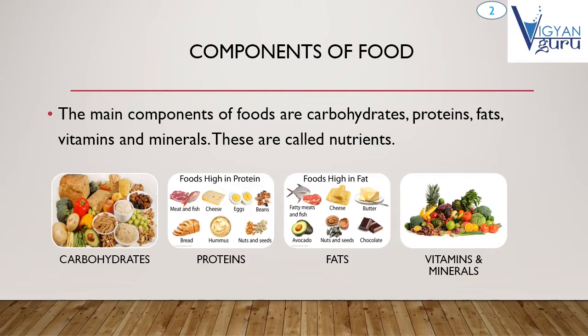That means carbohydrates, proteins, fats, vitamins and minerals come from foods like cereals, vegetables, meats, butter, etc.